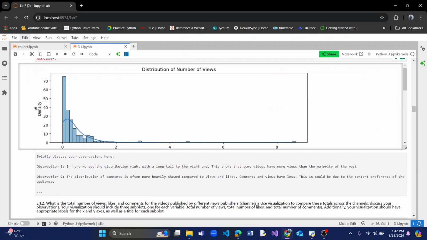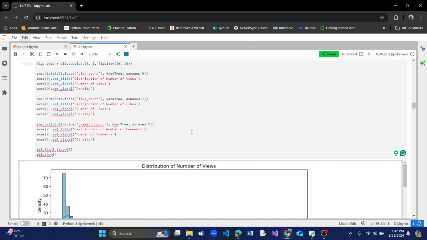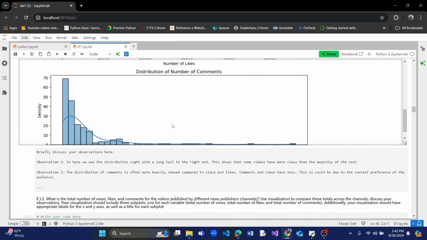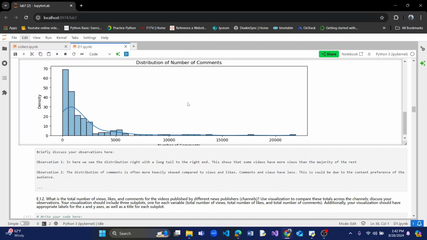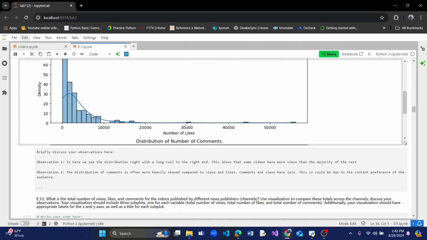There are 3 histograms created: number of comments, number of likes, and number of views.